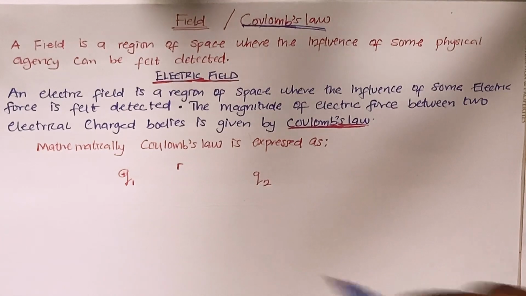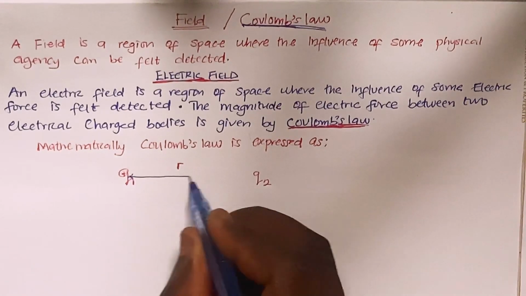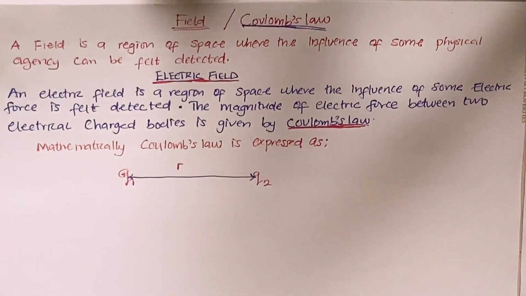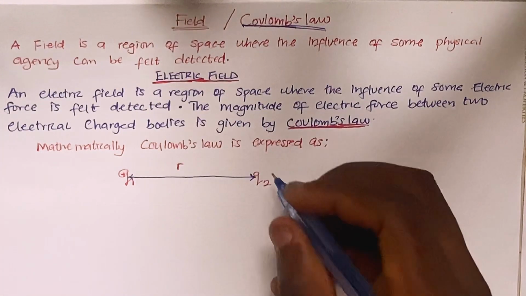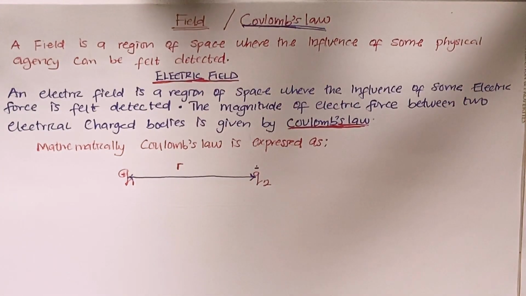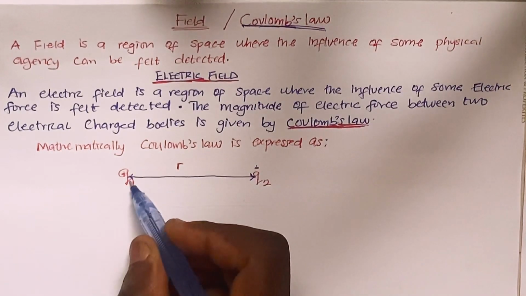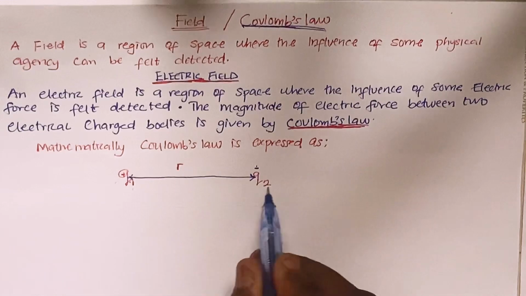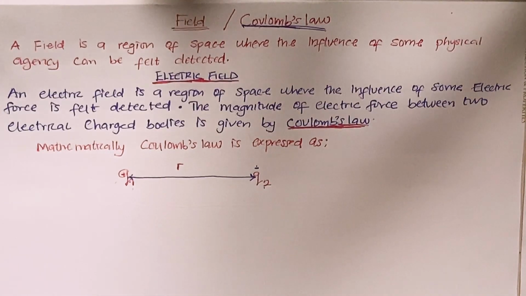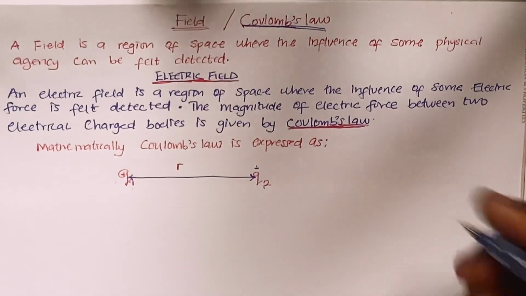Let's say from this point to this point, the two charges are placed beside each other. Q1 is positive in nature and Q2 is negative in nature. Or let me just say I don't care about their nature, maybe it is positive or negative. But in this case, these two charges are going to feel some force between each other. It might be that this is attracting this, or this is repelling this. So the magnitude of the force experienced between the two charges is calculated using Coulomb's law.